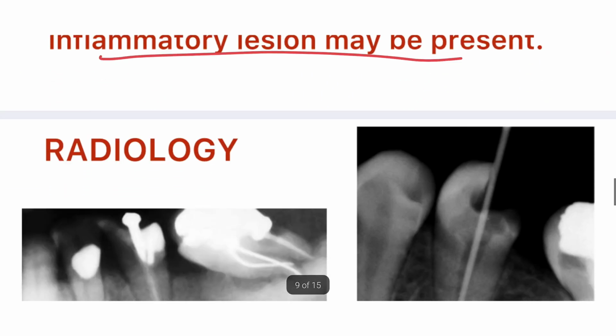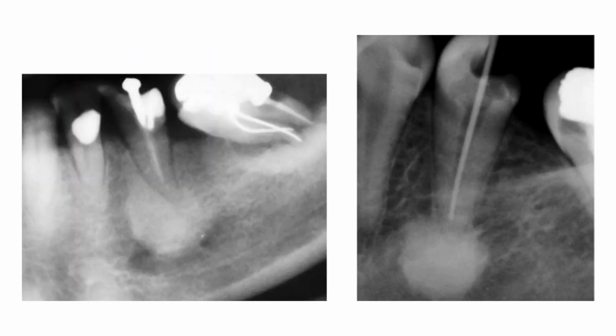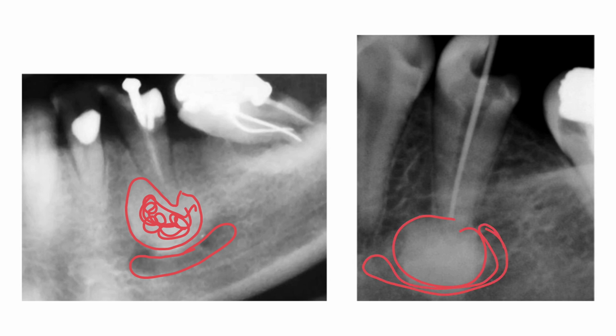Let us understand with the help of radiological pictures. This is a typical radiographic picture of condensing osteitis. All this white area is nothing but condensing osteitis, that is bone sclerosis or hardening of the bone. And the surrounding radiolucency indicates the inflammatory reaction going on adjacent to the sclerosis of bone. In another radiograph, you can again see condensing osteitis surrounded by radiolucency of inflammatory reaction.